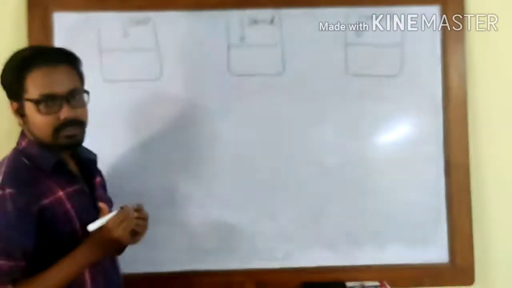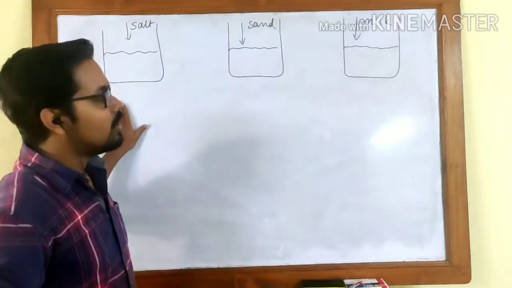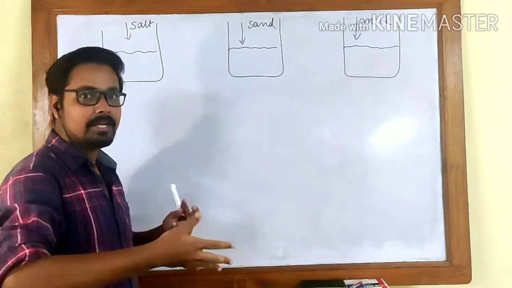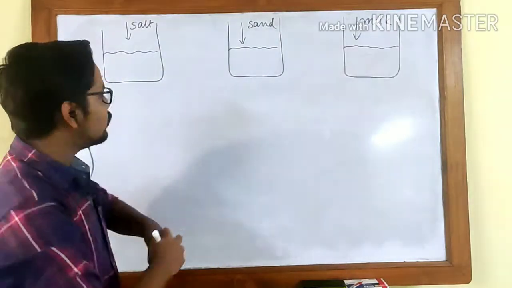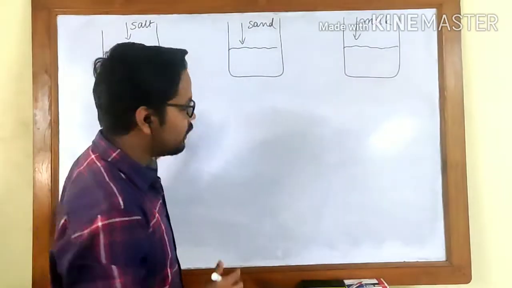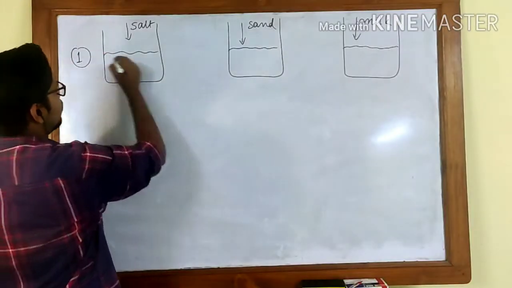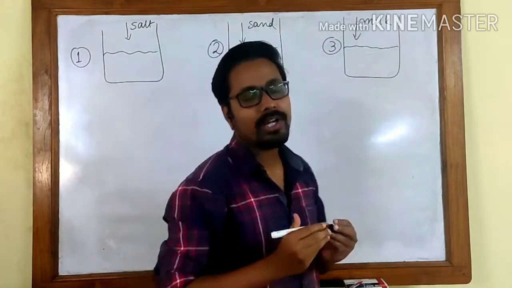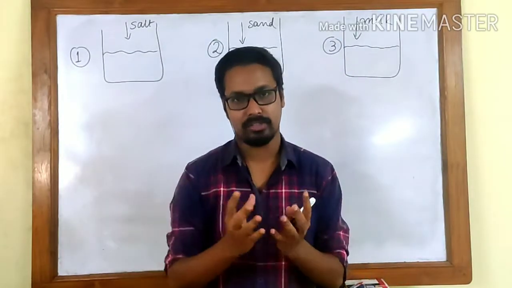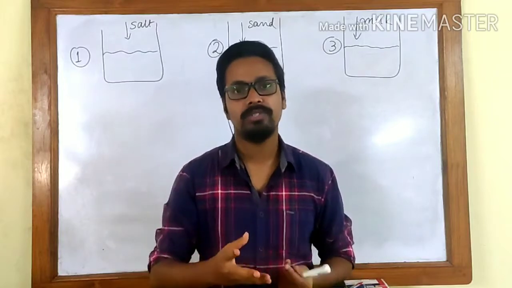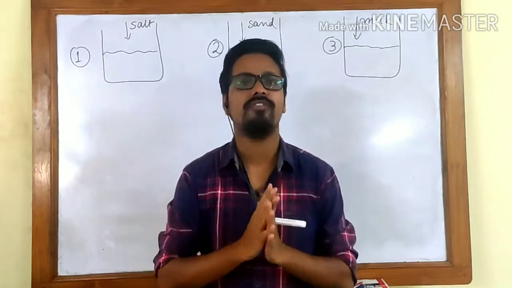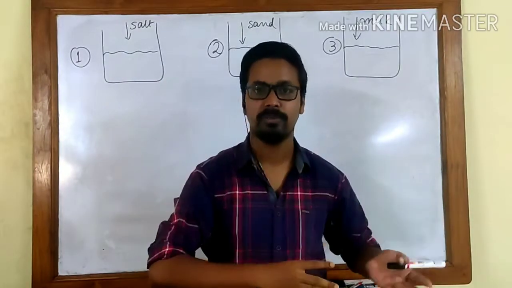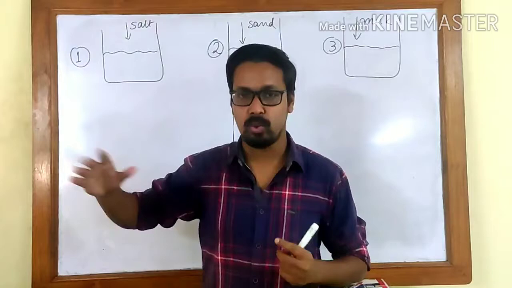In this mixture, not solution, these three have become different types of mixtures, and we can easily say that by looking at what we see. Let's mark these as 1, 2 and 3. In number 1, after you add some salt to a beaker of water, you will observe that the particles of salt are not visible anymore and the water seems very clear, just like it was before. So there is not much change in what you can see.